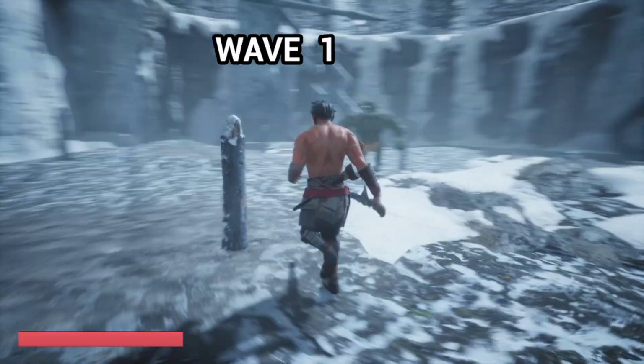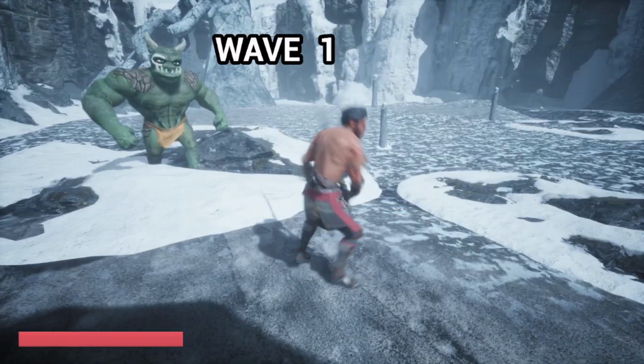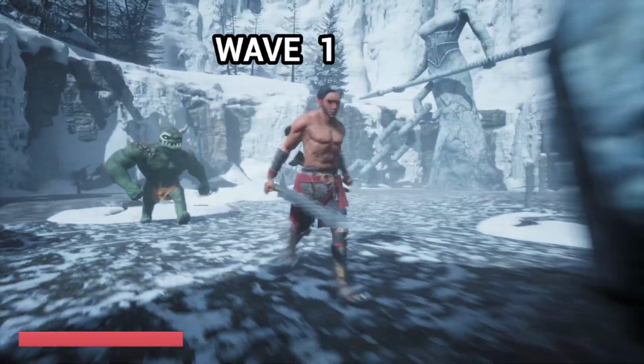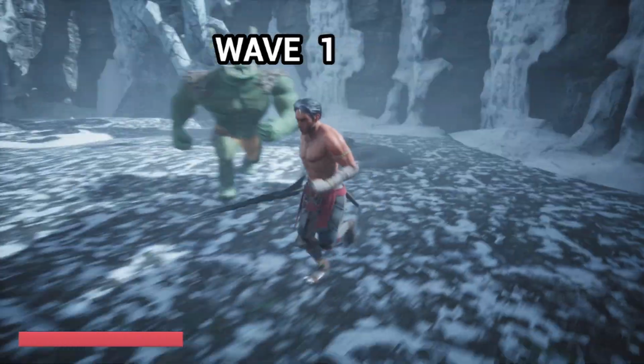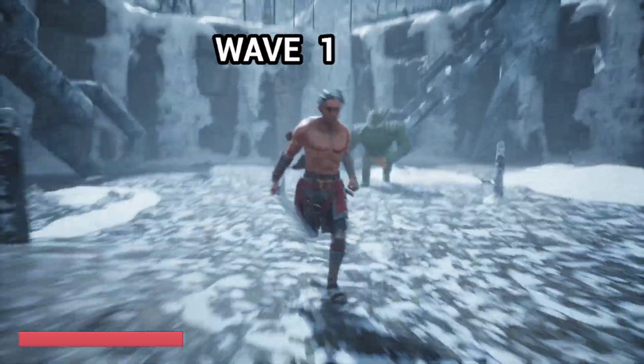Can move around. I can jump. I can attack with some really smooth combo animations. And I got this basic enemy here chasing me, which by the way, you guys can play this. I'll send a link to the build as well. And let me know what wave you guys get to.